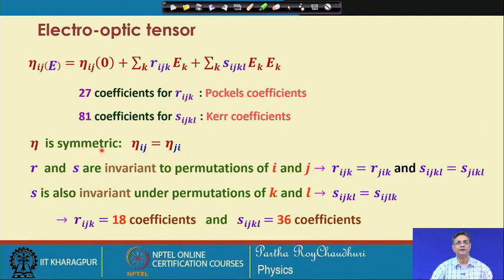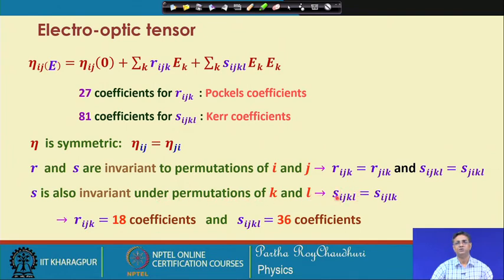So, eta is symmetric, eta ij equal to eta ji, and S and R are invariant to permutations of i and j. As a result, Rijk equals Rjik, and similarly Sijkl equals Sjikl. And in the same way, S is also invariant under permutations of k and l.